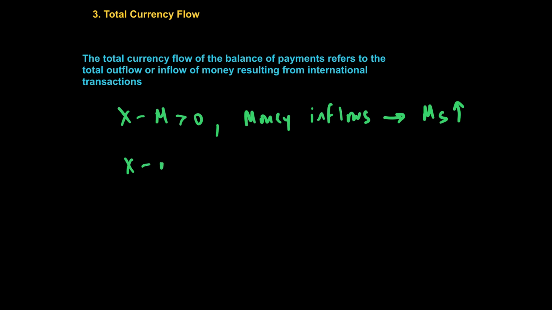Vice versa, if the current account is in a deficit, there will be money outflows, and as a result of those outflows, money supply will fall in the economy. So when more money is coming in, money supply will go up. Similarly, if there is more money going out, money supply will go down. So the third way the money supply can be changed is through inflows and outflows of the country's currency.